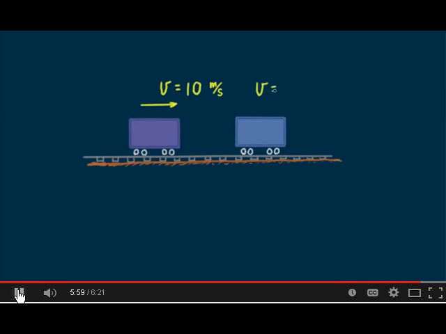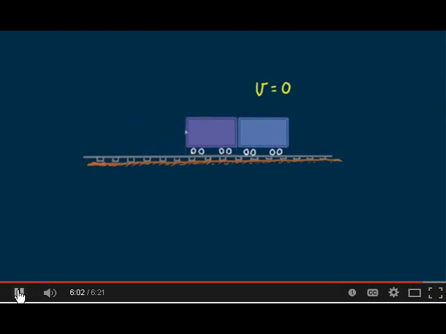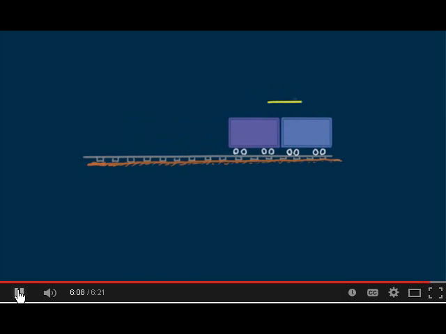I want to leave you with a question. Suppose a freight train car rolls along a track at 10 meters per second and collides with an identical freight car of the same mass at rest. The two cars couple together and move as one along the track.